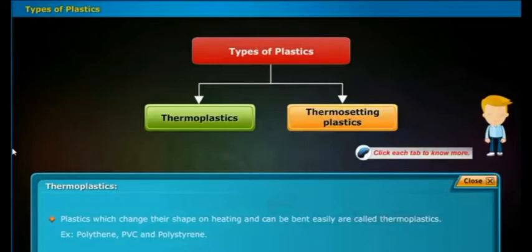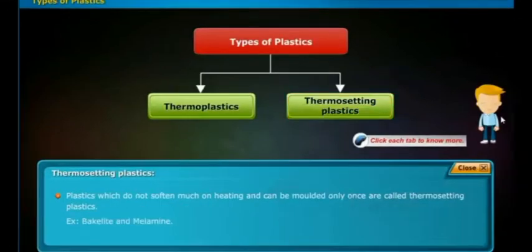Polythene, PVC, these are examples of thermoplastics. Next comes thermosetting plastics. The plastics which do not soften on heating and can be molded only once are called thermosetting plastics. What are the examples of thermosetting plastics? Bakelite and melamine.